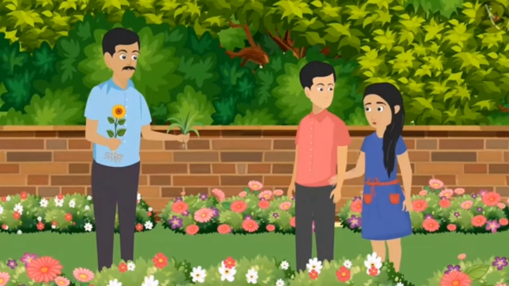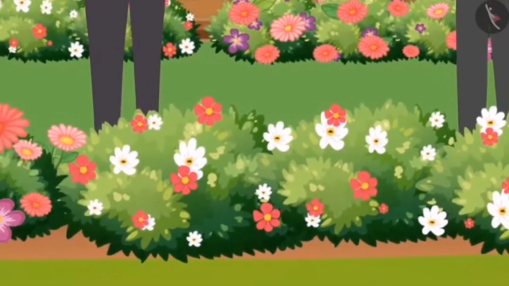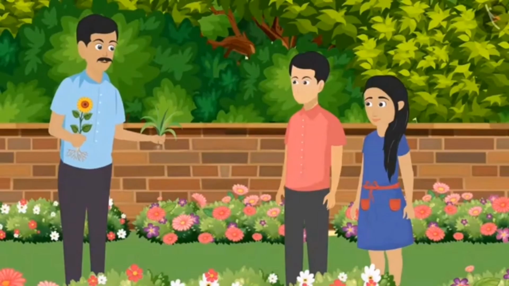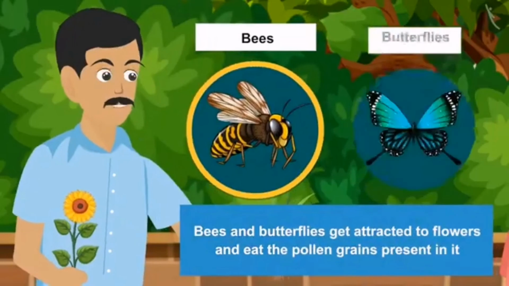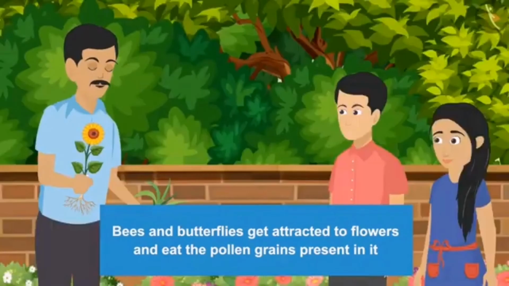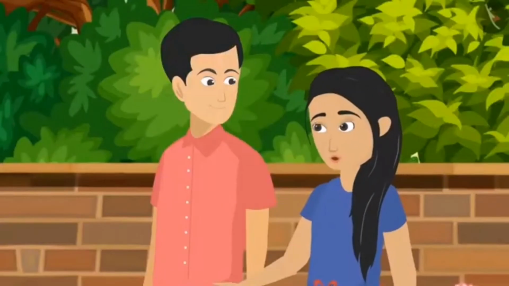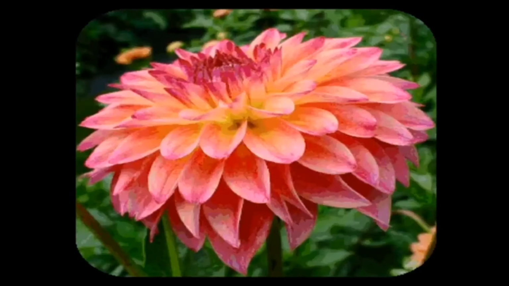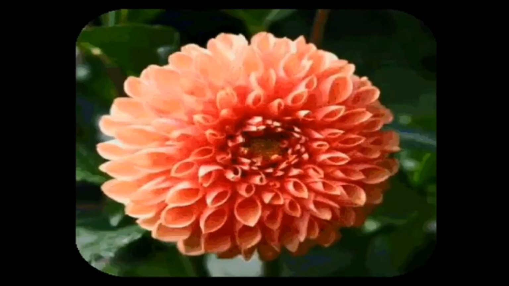Flowers blossom in so many bright colors and are very gorgeous. They smell so nice as well. Yes, it's because their smell and bright colors attract insects like bees and butterflies. The insects eat the pollen of flowers. From the nectar of flowers, bees make honey as well. Flower is the most beautiful and colorful part of a flowering plant. It is the reproductive part of the plant.